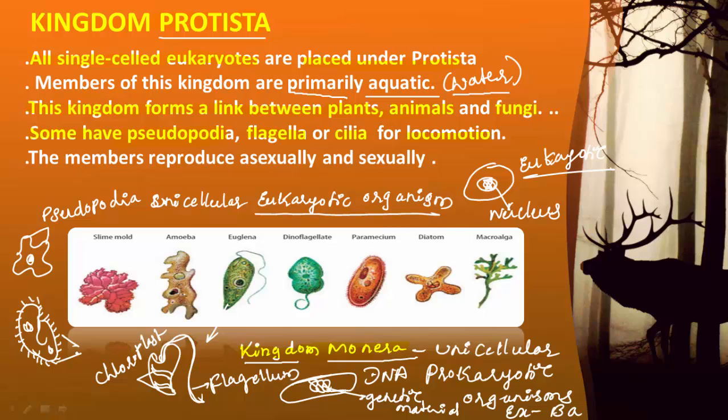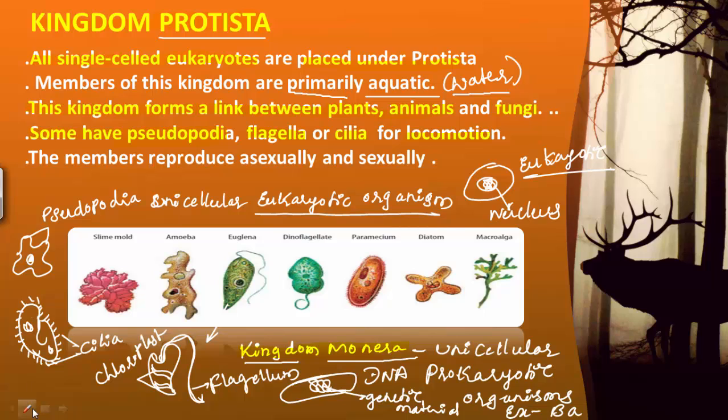These hair-like structures present around the body are called cilia, and cilia are also meant for locomotion. Pseudopodia in case of amoeba, cilia in case of paramecium, flagella in case of Euglena. All these structures are helping in movement of the organism from one place to another place. Therefore, they are called locomotor structures and they help in locomotion.